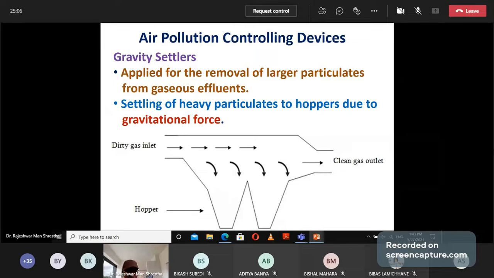During the passing of the polluted air, the larger particles, being heavier, will go to the bottom of the equipment known as the hopper. The accumulated heavy particles at the hopper can be removed at regular intervals in this way. And this is only applicable for the removal of large particulate matter.